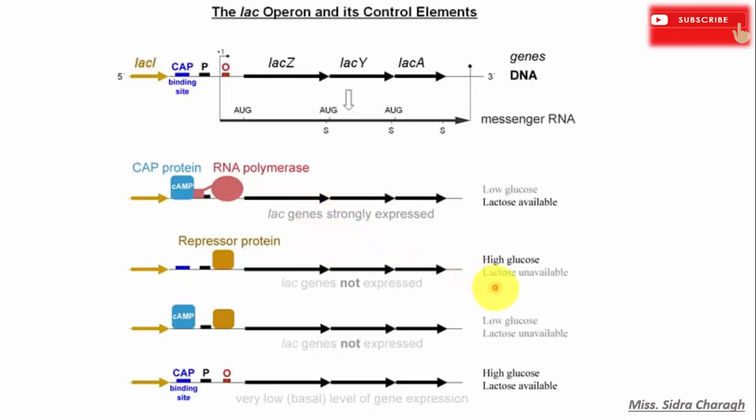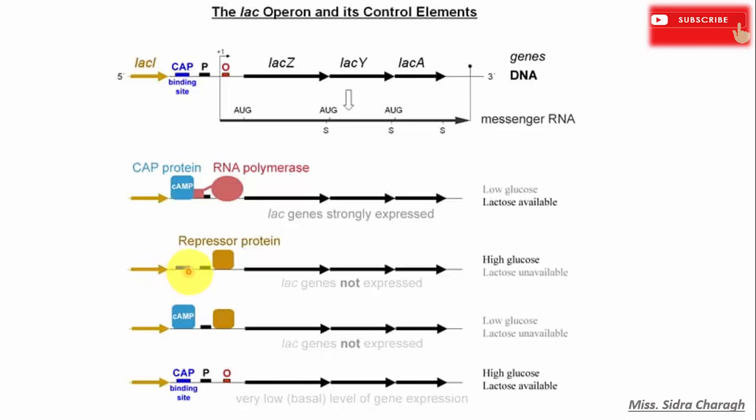Next, when glucose is present and lactose is almost unavailable, E. coli does not need to use lactose as a carbon source. So the lac operon does not need to be active, and the system has evolved to be responsive to glucose. Glucose inhibits adenylate cyclase, the enzyme that synthesizes cAMP from ATP.